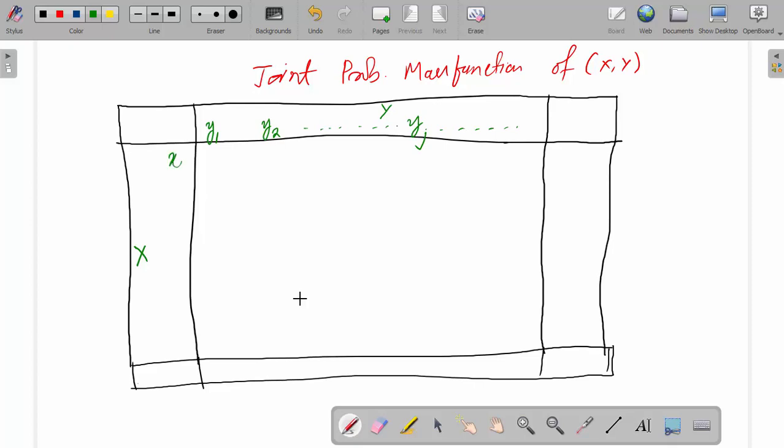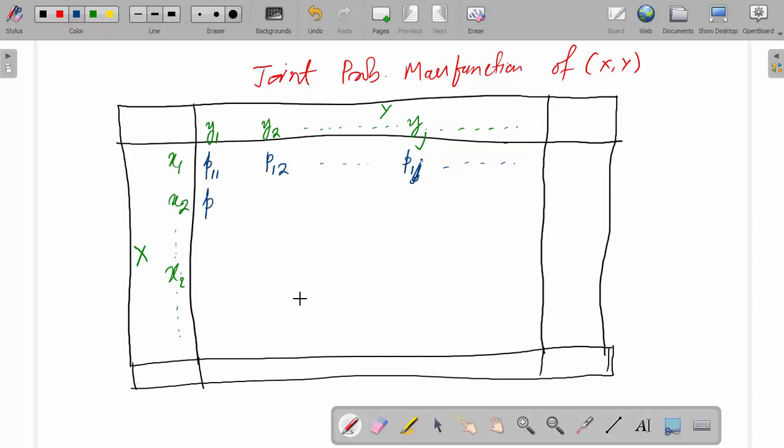And this is x1, x2 up to so on xi. The entries are p11, p12, p1j up to so on.